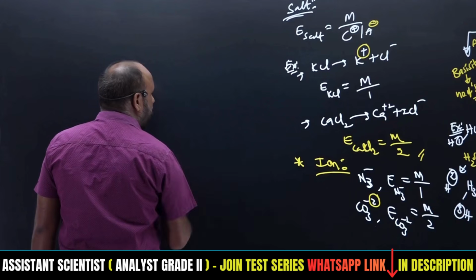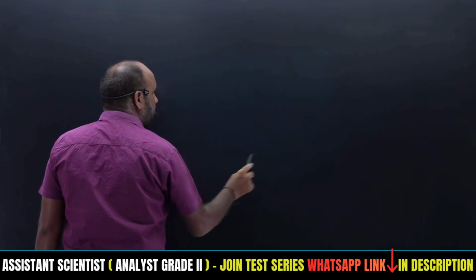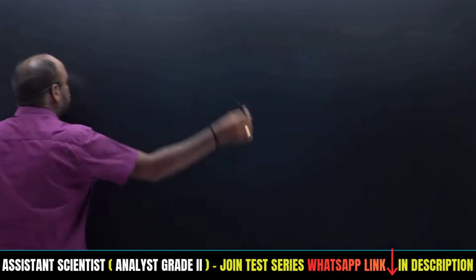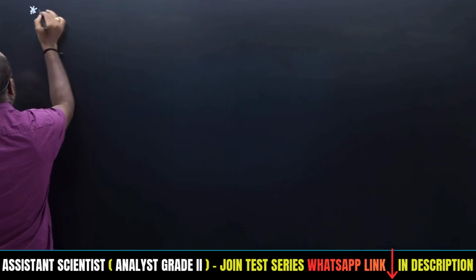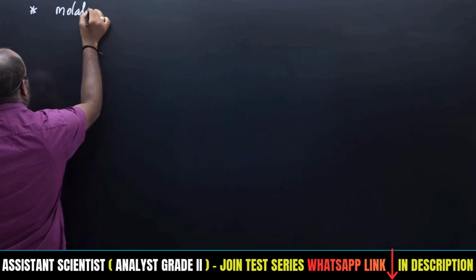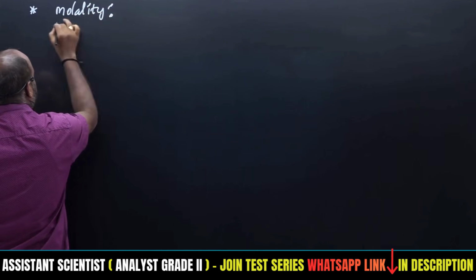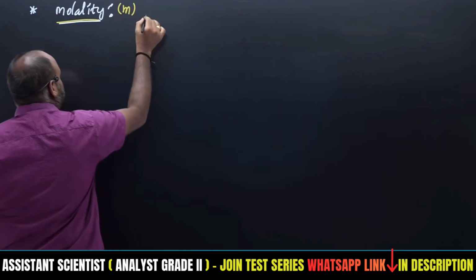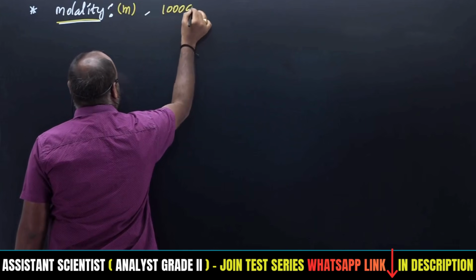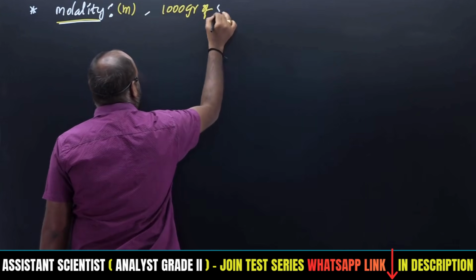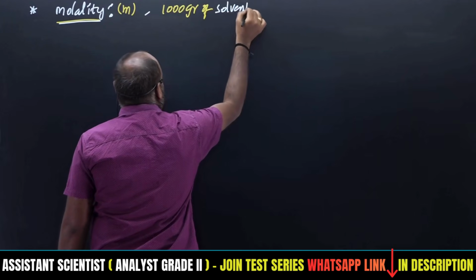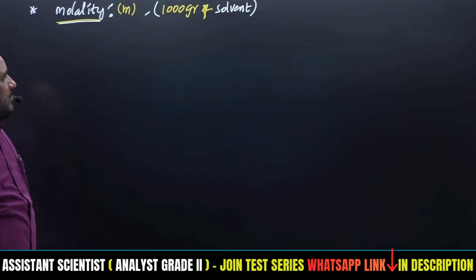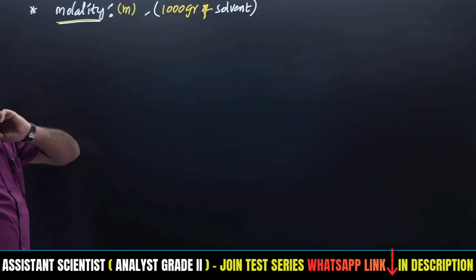Then we are moving to the next one, that is molality. After normality, the next one is the expression of molality. Molality is denoted with small m. Here we have to remember 1000 grams of solvent. This expresses the concentration with respect to the solvent, irrespective of the solution.